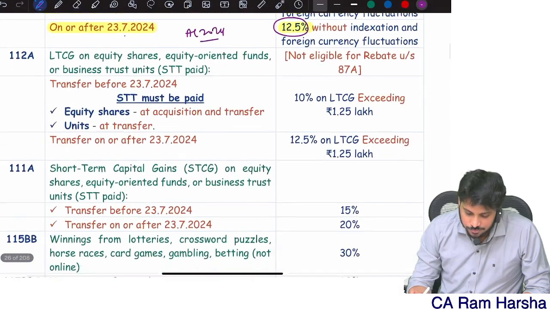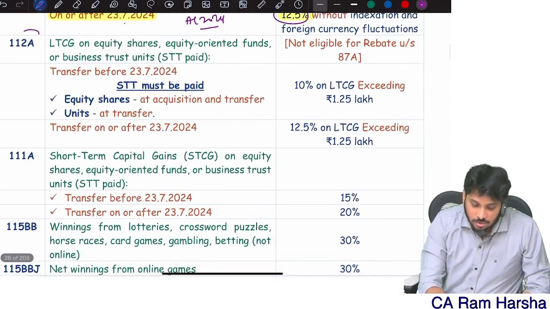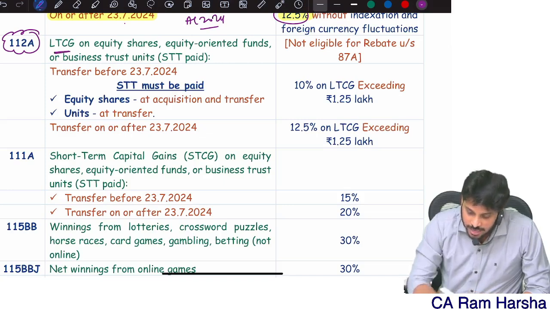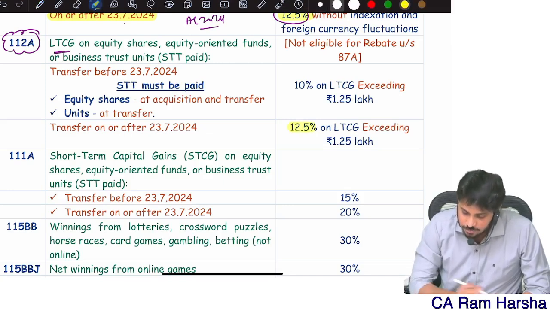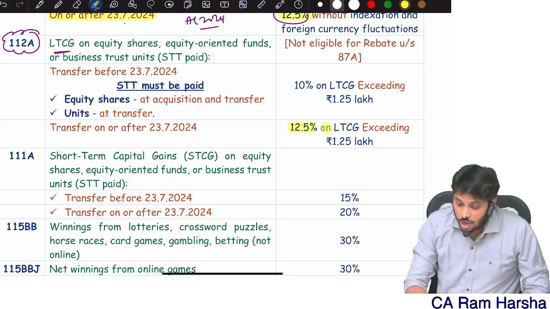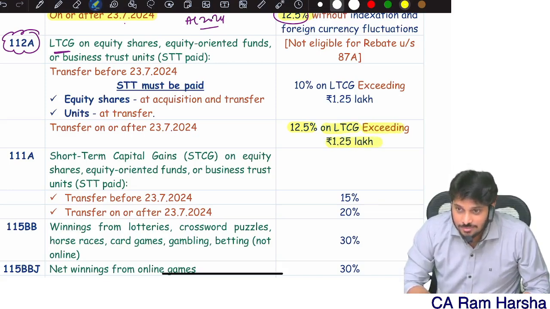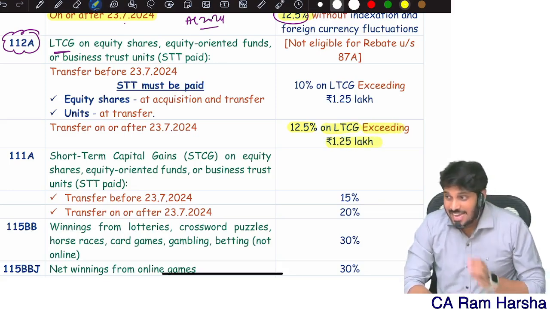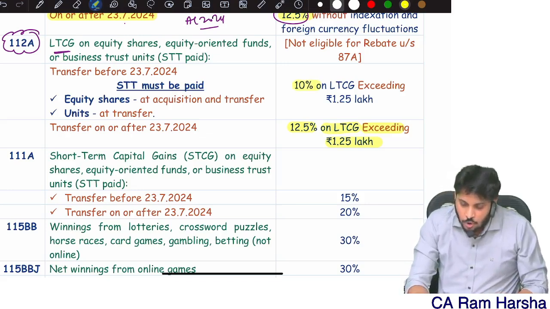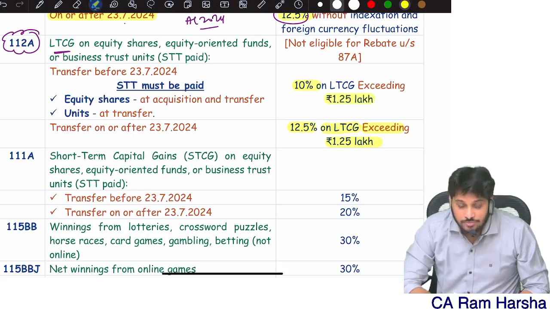Now, there is another section called 112A. That is also talking about long-term capital gain, where the tax rate is the same. What is the tax rate? 12.5% on gain exceeding 1.25 lakh. On long-term capital gain exceeding 1.25 lakh. Even before the amendment it was a 10% tax rate. Here it is again 1.25.